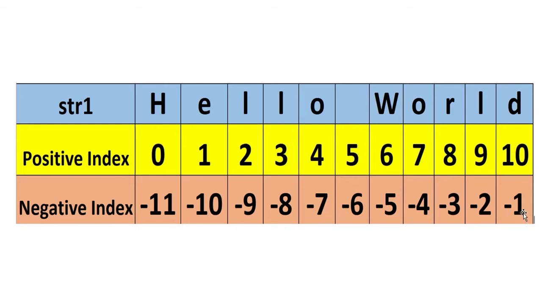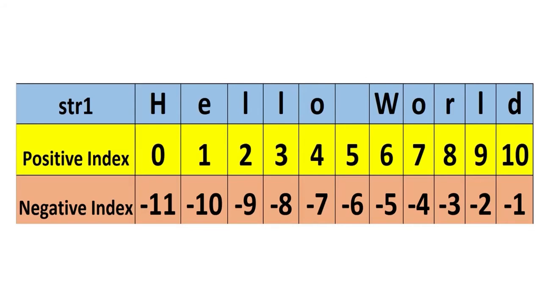Similarly, if we want to access characters from right to left, indexing starts with -1, so -1, -2, -3, -4, and so on. So this is how the string is stored and mapped in the computer memory, and how we can use indexing to access a specific character from the string.